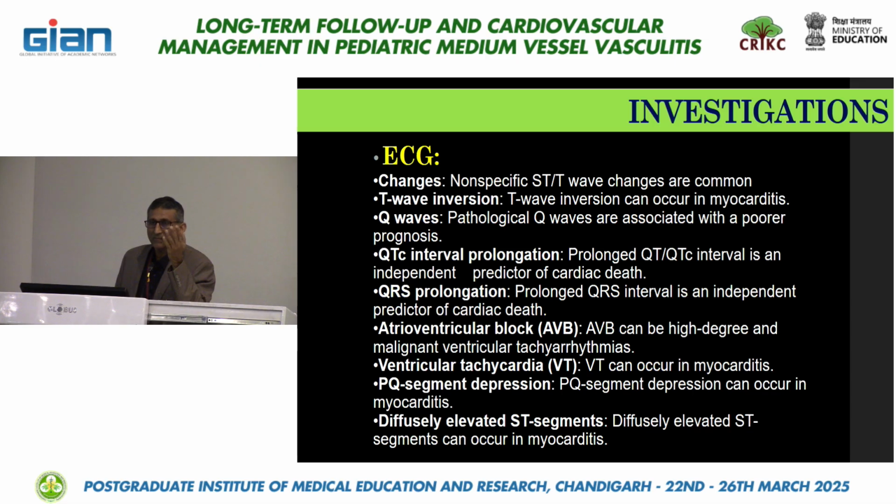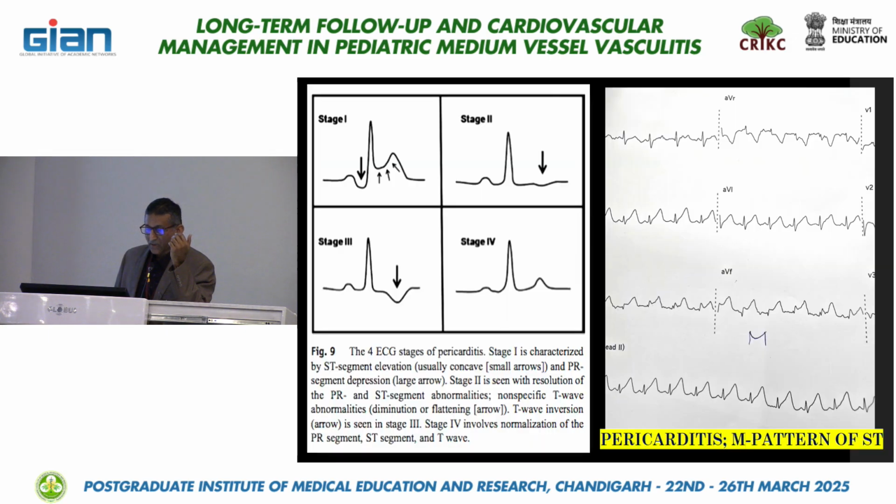If you have a doubt because of financial difficulty, at least they can start IV methylprednisolone. So there are 4 stages in pericarditis evidence on ECG. Stage 1 is actually easy to detect. That's why I said as soon as you diagnose and admit in the hospital, please see the ECG. It is easy.